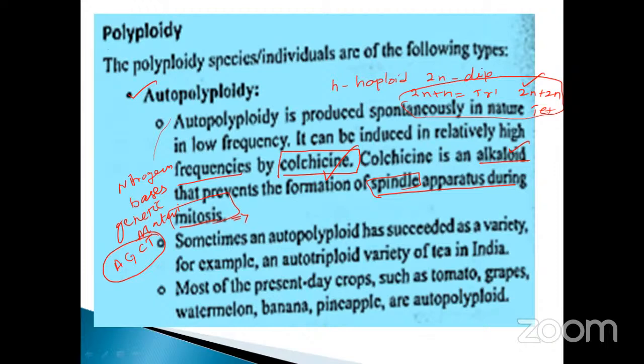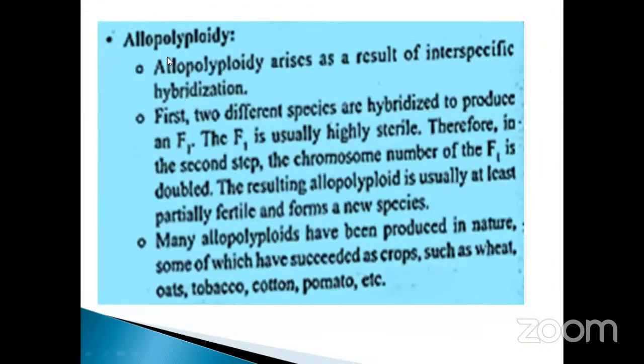They ask questions from this part. They give examples, such as which one of the following is an example of autopolyploidy. Sometimes they may ask which one of the following is not related to autopolyploidy. Like that, they may ask whether it is a positive aspect or a negative aspect. But the next one, allopolyploidy. It is also another category, another type of ploidy.